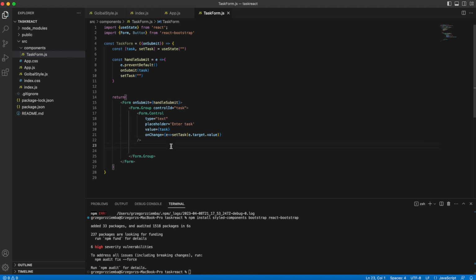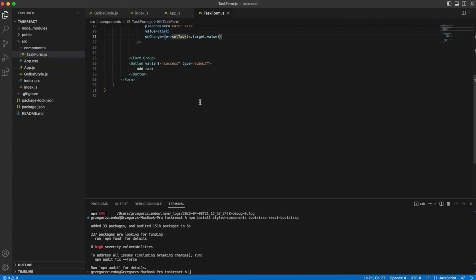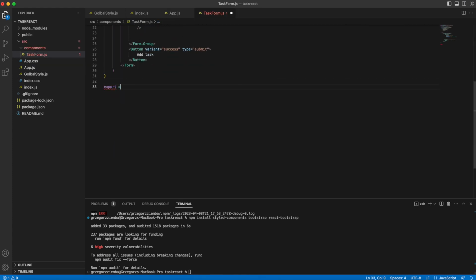And with that in mind, we've got almost everything done, but before that we also need a button. That will be variant, for example, success, and it will be type of submit. Type of submit has to be there because we would like to submit our form. So add task will be over here. And with our form, that's all. The next thing, as you can see, we have to export, sorry, default task form here.